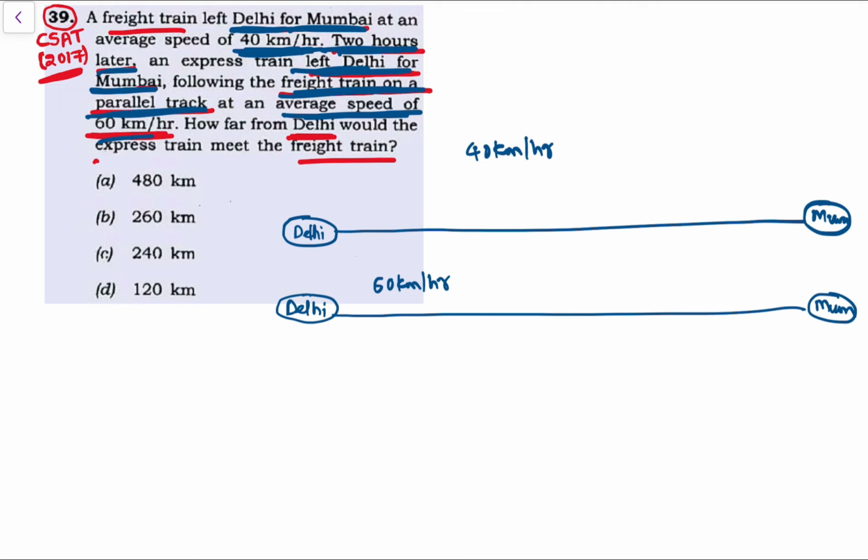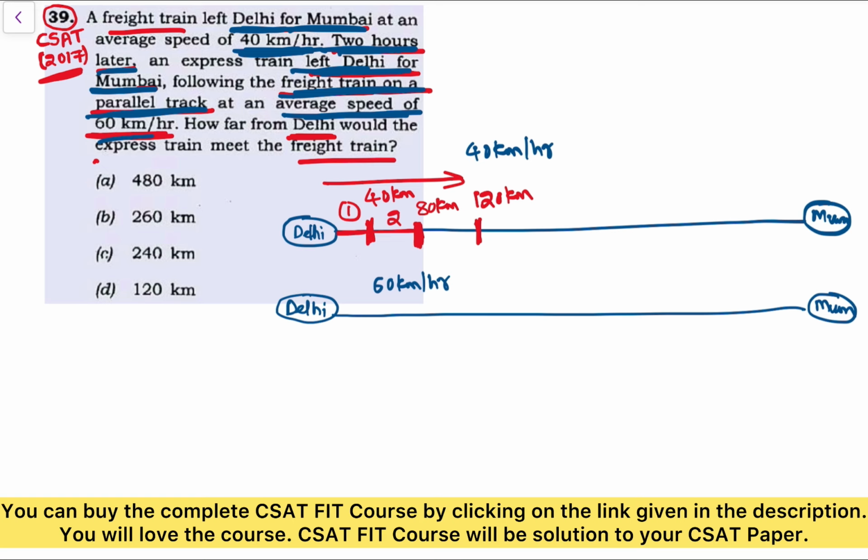See, in the first hour this train travels 40 kilometers, so it is 40 kilometers away from Delhi. In the second hour, it again travels 40 kilometers, so after 2 hours it is 80 kilometers away from Delhi. In the third hour, it again travels 40 kilometers, so it is 120 kilometers away from Delhi. Now for the first 2 hours, the express train is in Delhi only.